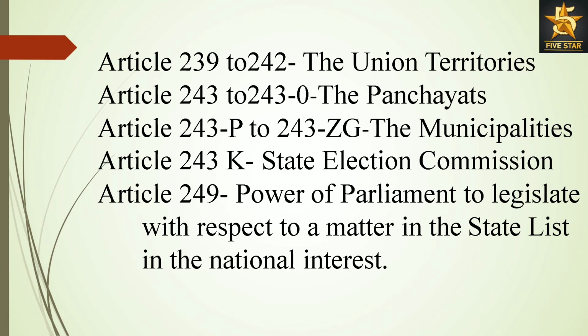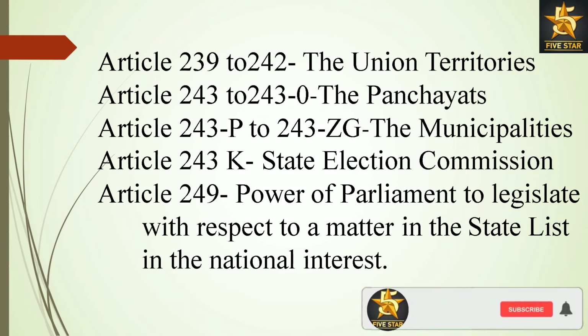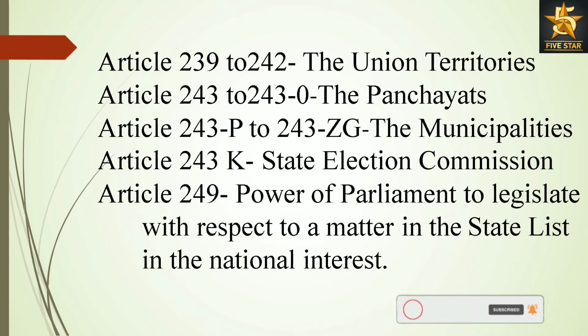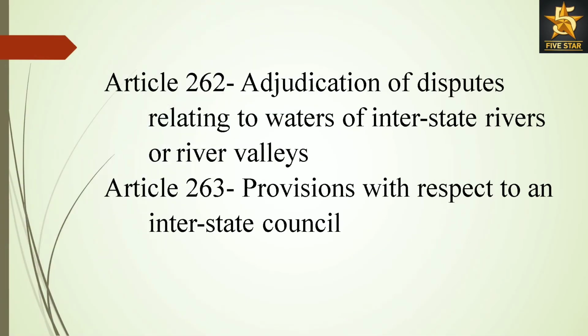Article 239 to 242, The Union Territories. Article 243 to 243O, The Panchayats. Article 243P to 243ZG, The Municipalities. Article 243K, State Election Commission. Article 249, Power of Parliament to legislate with respect to a matter in the state list in the national interest. Article 262, Adjudication of disputes relating to waters of interstate rivers or river valleys.